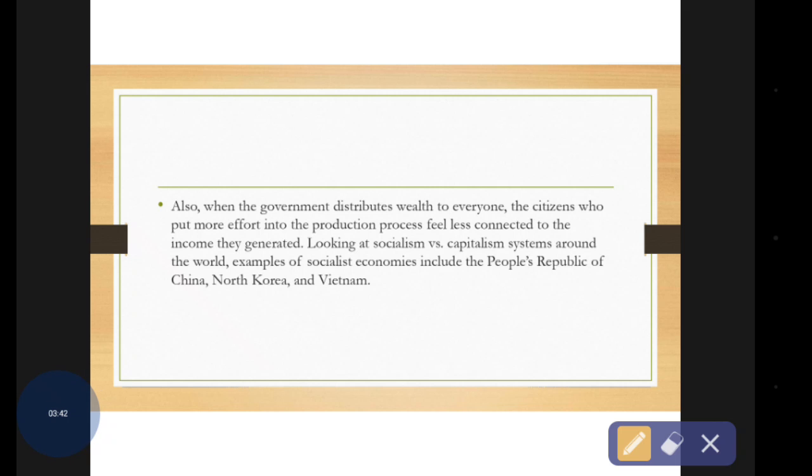The socialism and capitalism system is followed in certain socialist economies, like the People's Republic of China, North Korea, and Vietnam, etc. So they take the wealth distribution from the government, and the citizens only focus on production. Okay, so that is why it's called socialism.